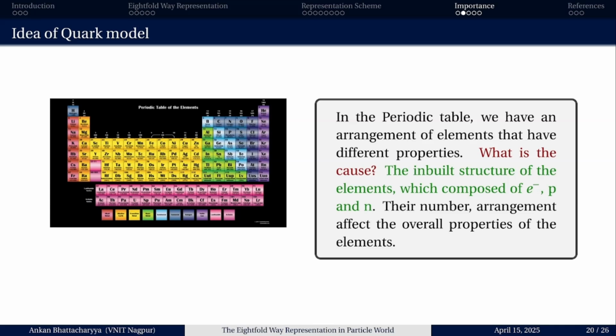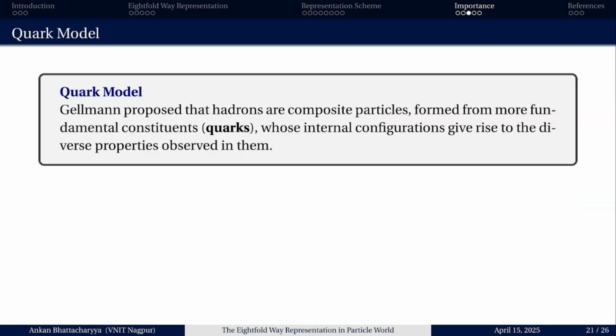So this gives some idea that the different properties of these hadrons may be possible if we assume these hadrons to be composed of more fundamental, more elementary particles, such that their proportion will reflect on the overall properties of these hadrons.